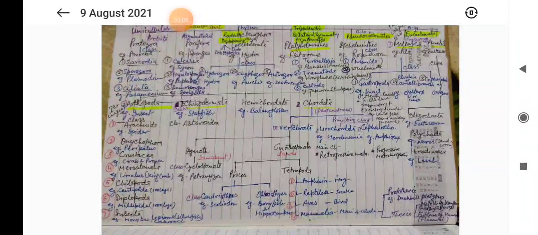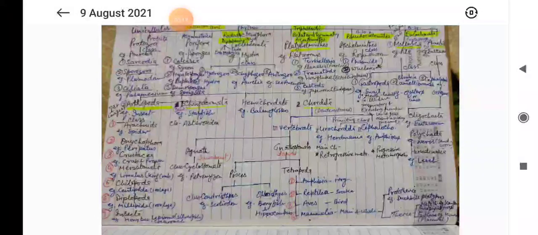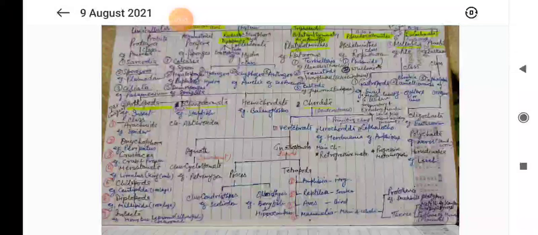Classification of animal kingdom. The kingdom Animalia is divided into 35 phyla, of which 11 are considered as major phyla and the rest are called minor phyla. About 99% of animals are without backbone and are called invertebrates, while the animals having a backbone are called vertebrates.